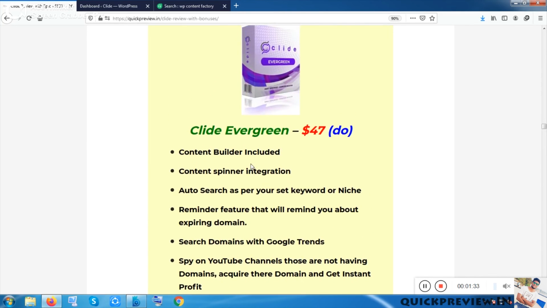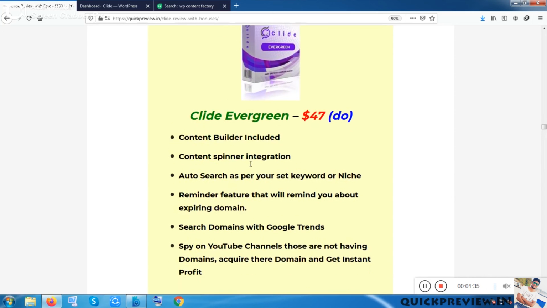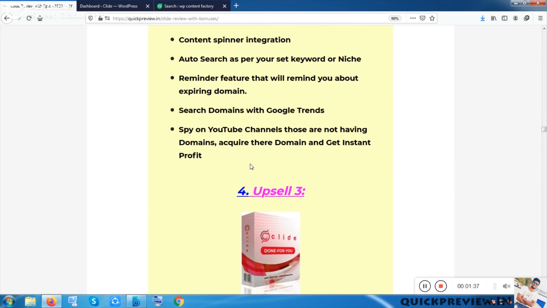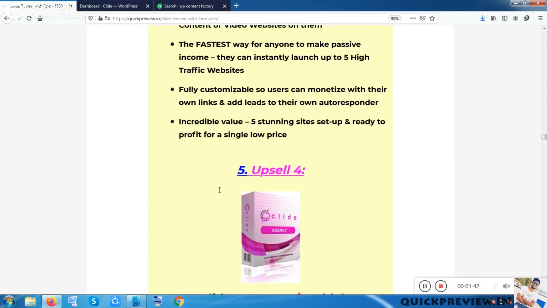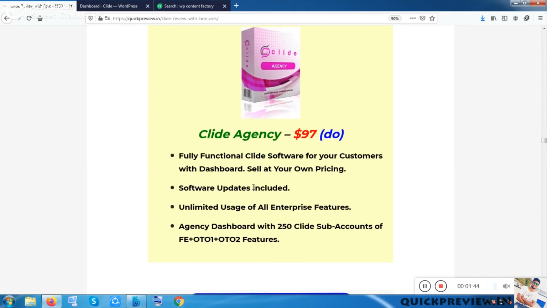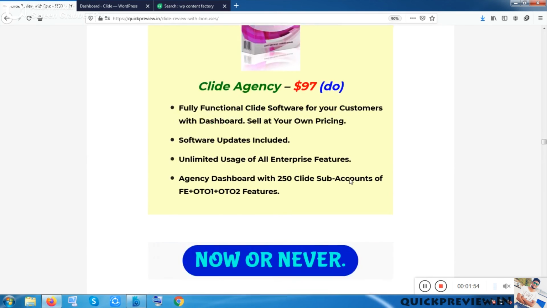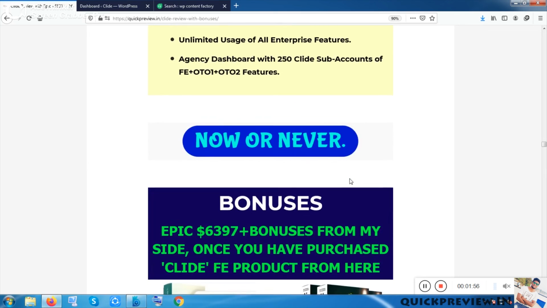The second is Clyde Evergreen, the third, upsell number 3, is Clyde Done For You, and the fourth one is Clyde Agency. This includes software and software updates, unlimited usage of all enterprise features, and fully functional Clyde software. I want you to read this.